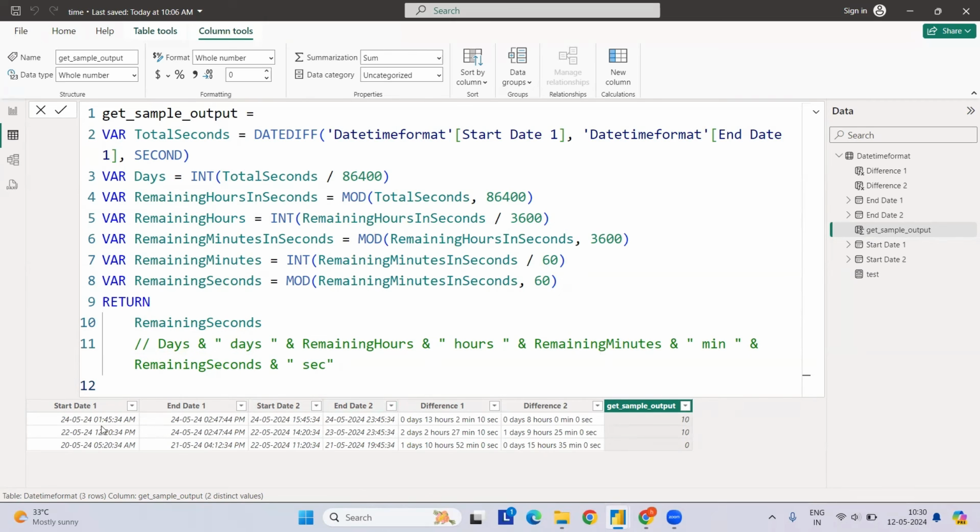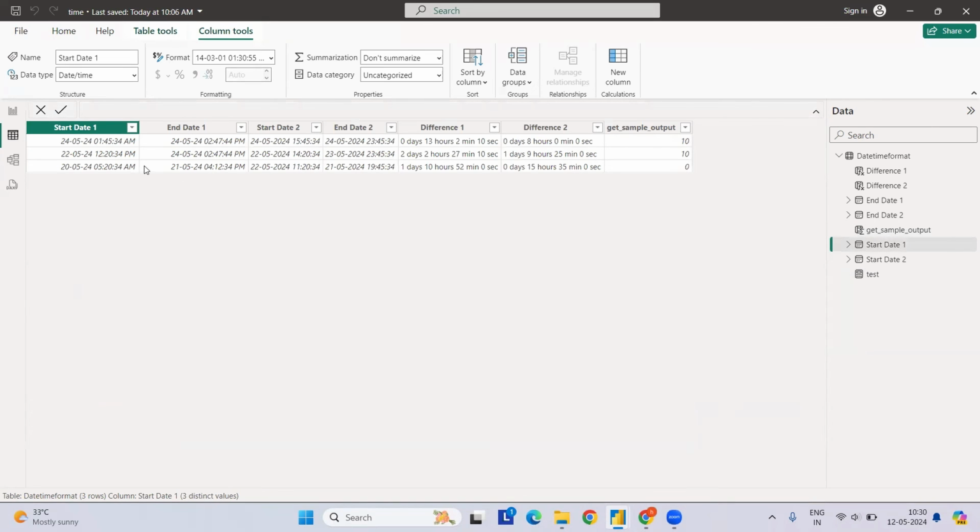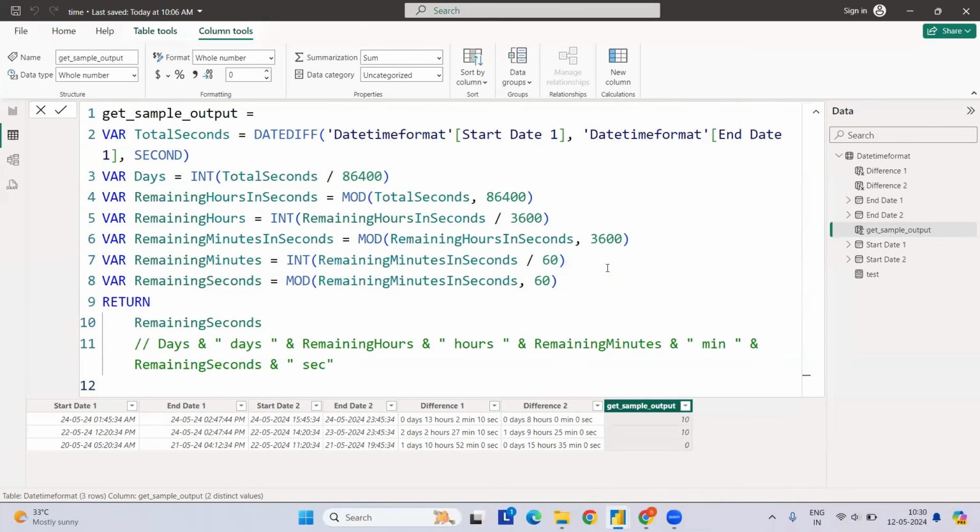If you see the 10 seconds difference, here we have 34 seconds, here we have 44 seconds. So there is a difference of 10 seconds like this. Here we do not have any difference in the third value, so that's why it returns 0. So this is how you can calculate.